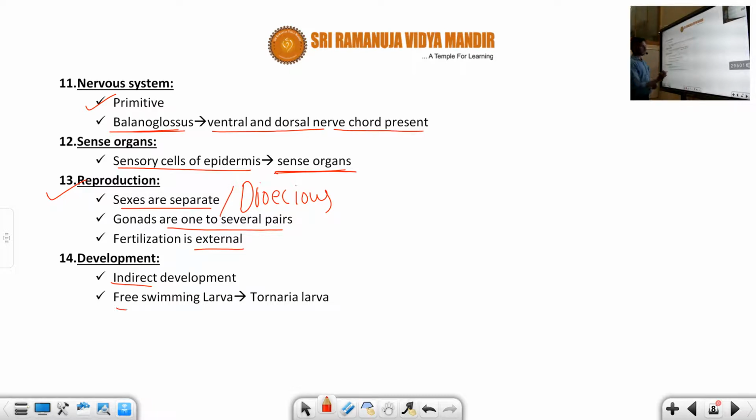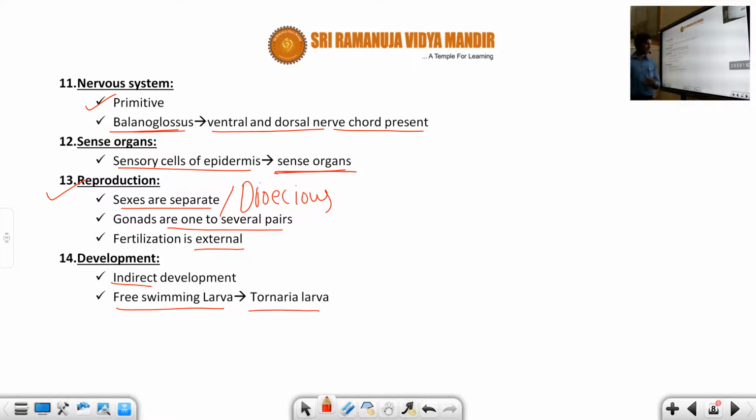So what is the larval form? A free swimming larva, which we call the Tornarian larva. This is one more important point. This Tornarian larva is similar to the Bipinnarian larva of Echinodermata. So this is a very important point, students.